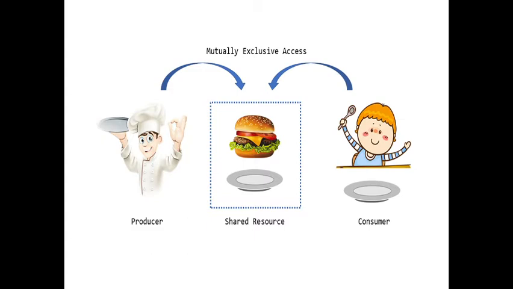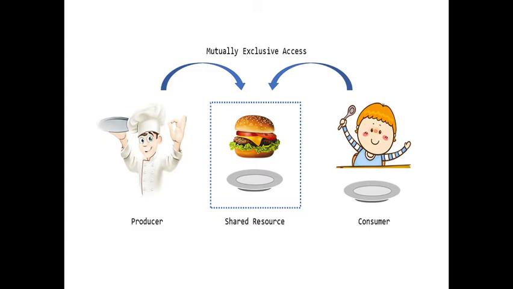Now the producer in the barbecue restaurant will be keeping unlimited food items on the table. But the consumer is unable to eat that many items. The producer is going on putting so many items on the table, but the consumer is unable to take up all those items.